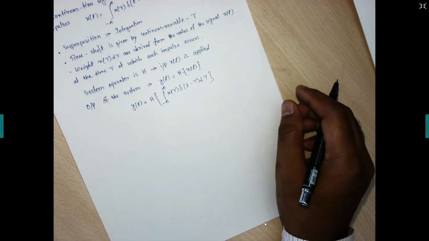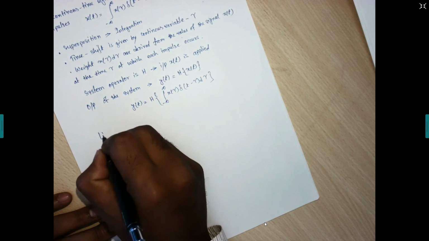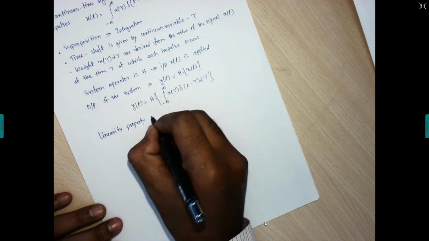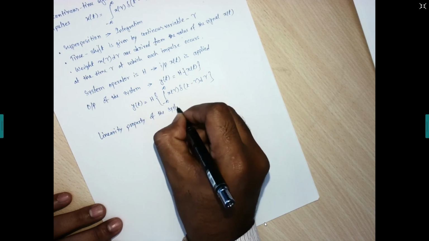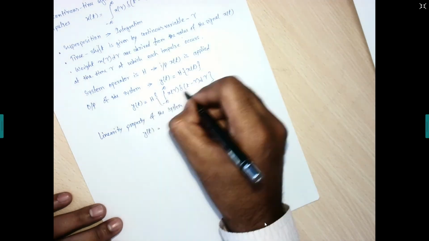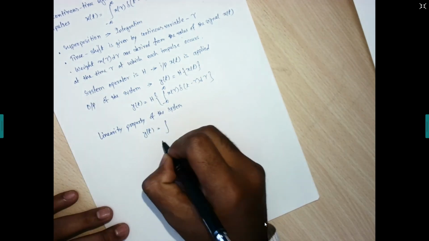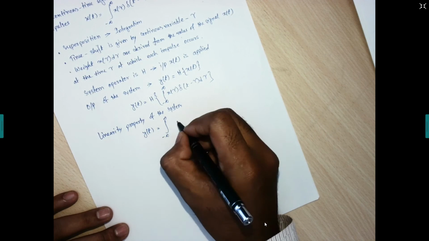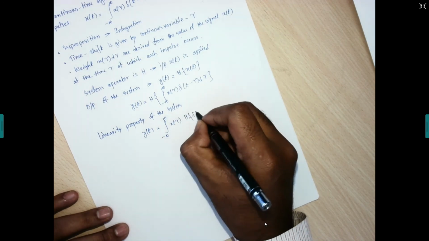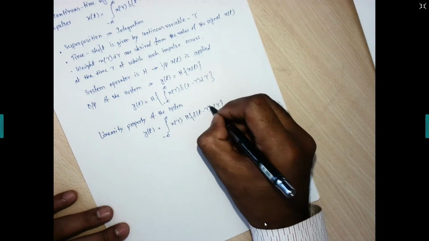Using the linearity property of the system, we can write y of t as the integral from minus infinity to infinity of x of tau H of delta of t minus tau d tau, taking the system operator with respect to the impulses.